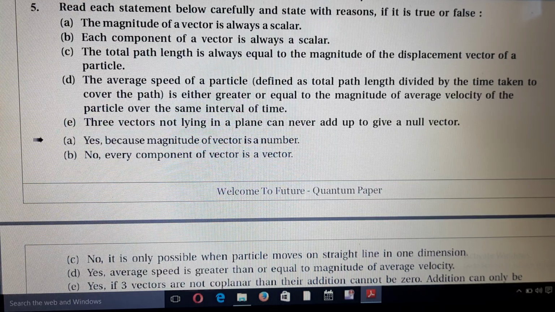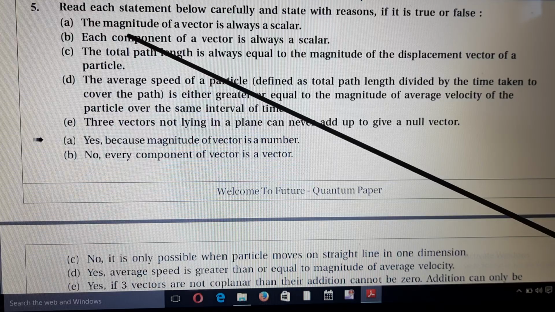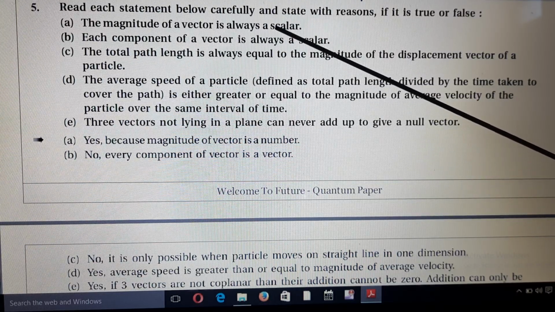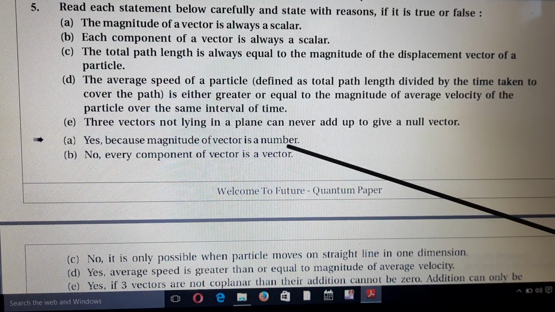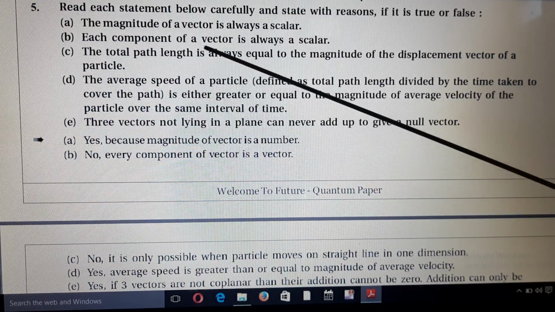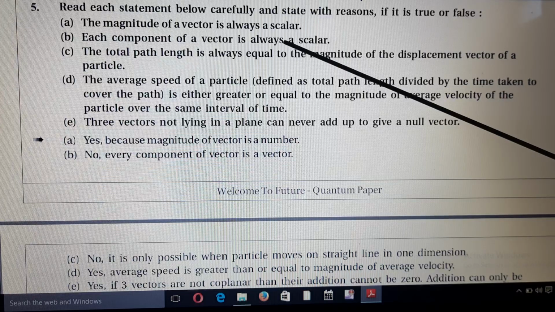Read each statement below carefully and state with reason if it is true or false. First, the magnitude of a vector is always a scalar. Yes, because the magnitude of a vector is a number. Second, B. Each component of a vector is always a scalar? No, because every component of a vector is a vector.